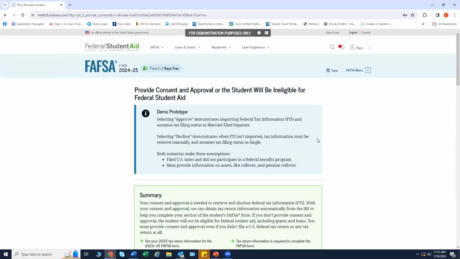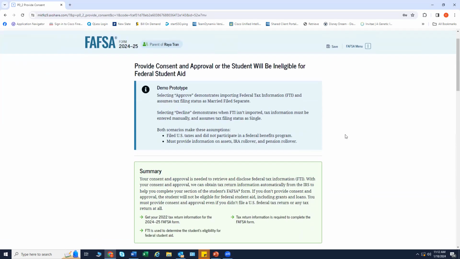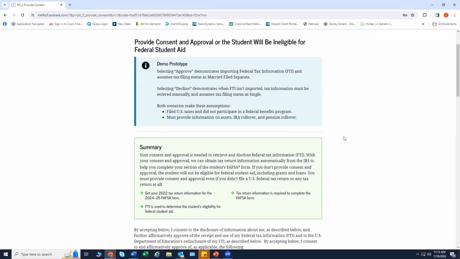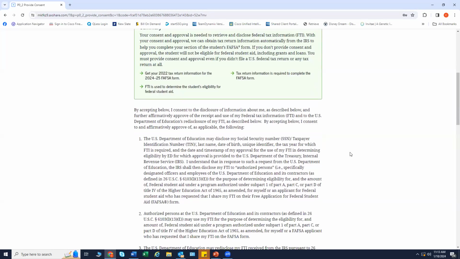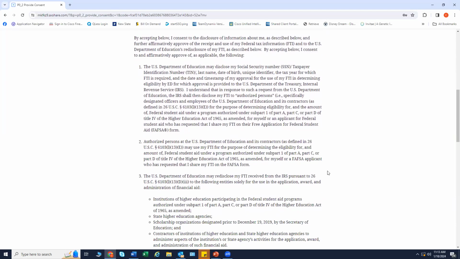This page informs the parent about consent and their federal tax information. By providing consent, the parent's federal tax information is transferred directly into the FAFSA form from the IRS to help complete the parent's financial section. At the bottom, the parent selects Approve to provide consent and is taken to the next page.